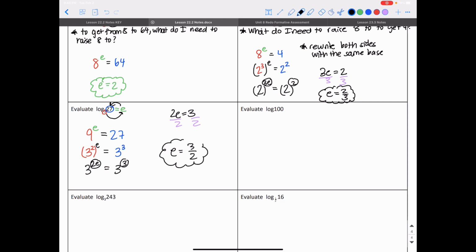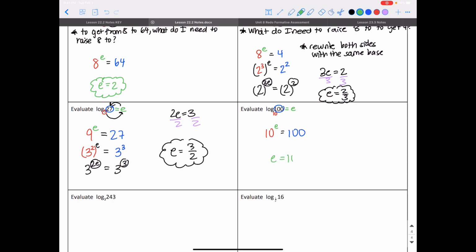For evaluate log of 100, if I don't see a base, remember that that base is 10. If I don't see a base, I know the base is 10. So what this is really asking is, well, I'm going to set this equal to e. This is asking, what power do I have to raise 10 to get 100? That's easy, but I'm going to rewrite this. 10 to the e power, if I write this in exponential form, is equal to my answer, which is 100. 10 was my base, e was my exponent, my answer is 100.